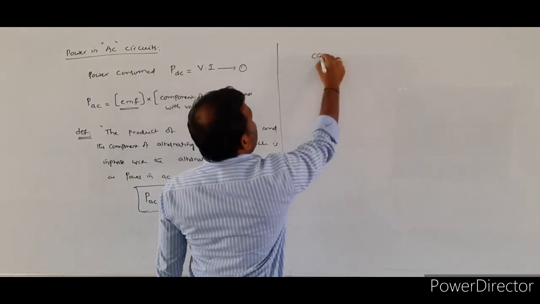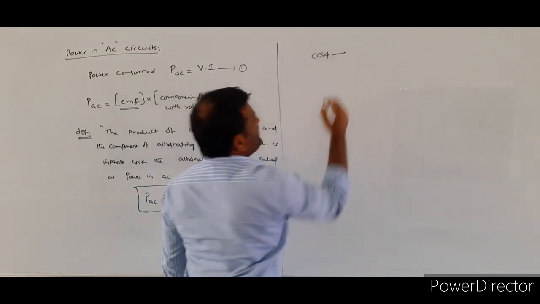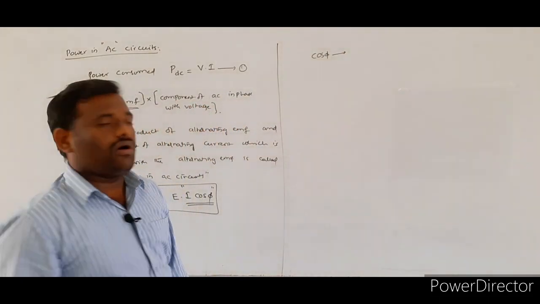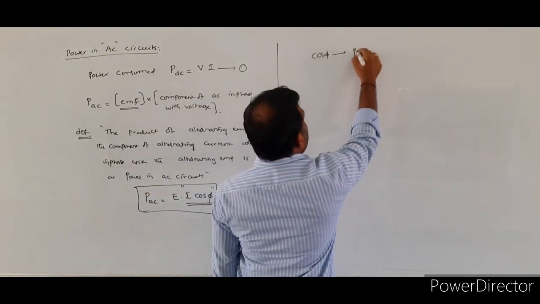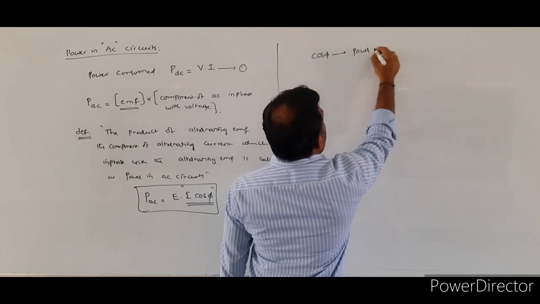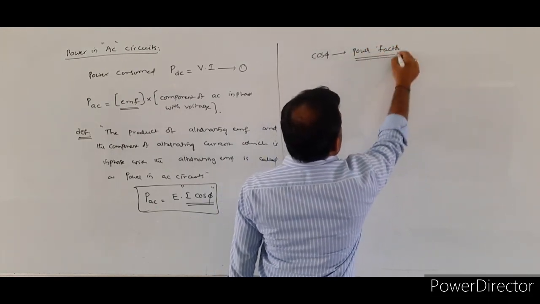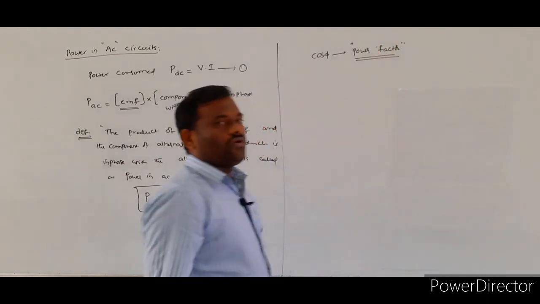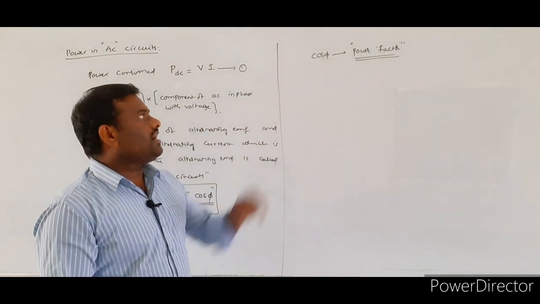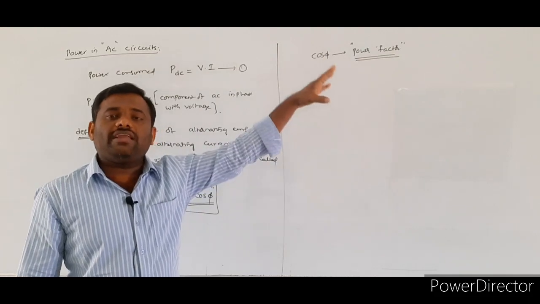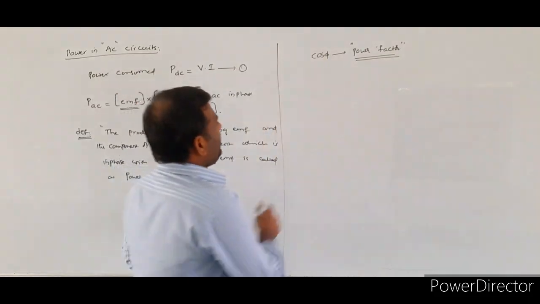So here the cos phi term will be called the power factor. So here cos phi will be called what? Power factor. So very important definition it is. So what is the power factor? The cos phi indicates the power factor. And what is the phi here?